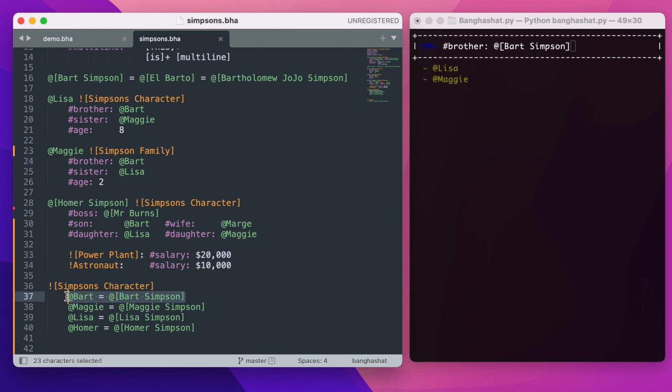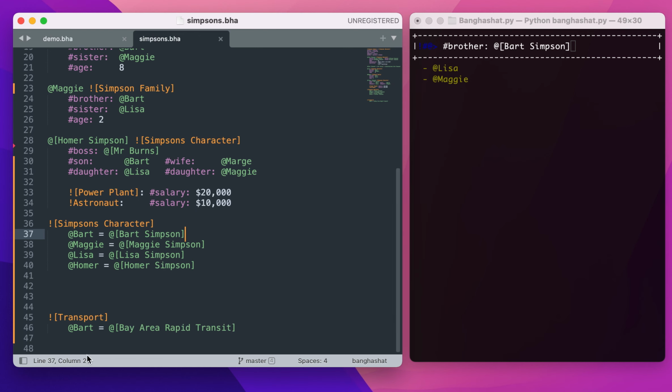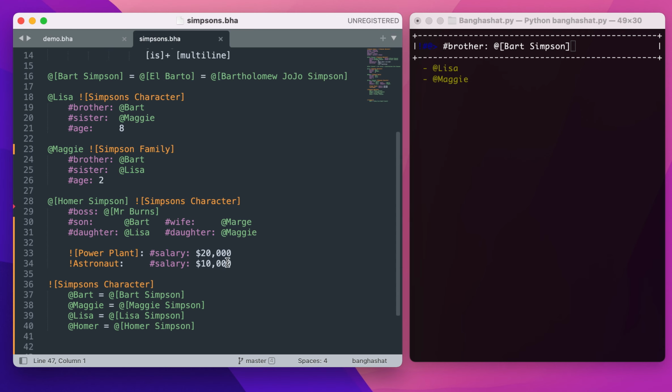It knows that in the context of Simpsons character, Bart means Bart Simpson. And that might be because, for example, in the context of transport, you might want to use BART to be Bay Area Rapid Transit System.